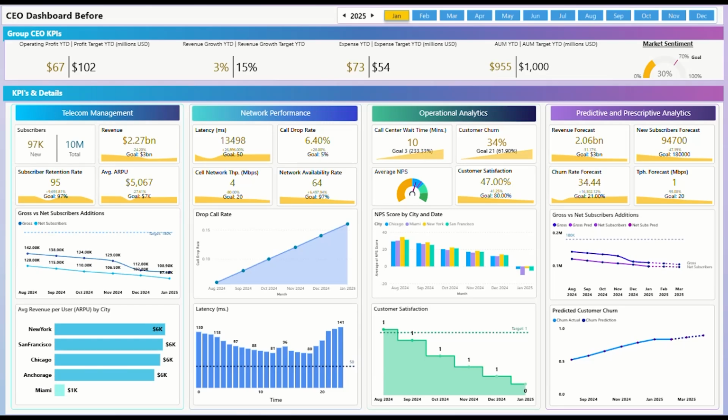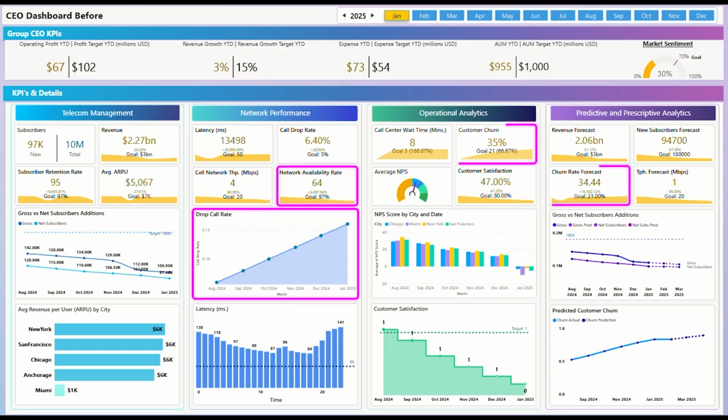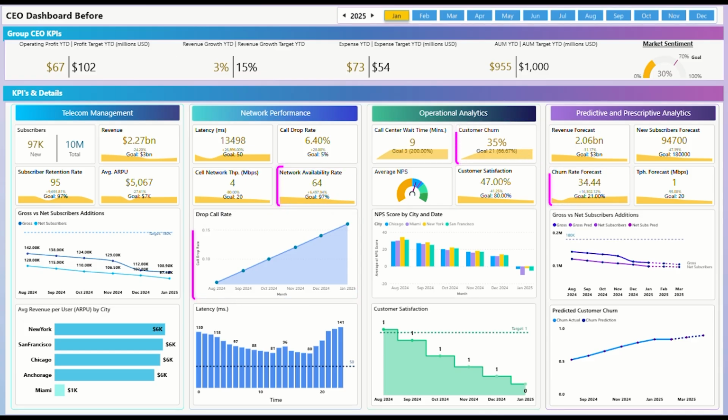Like many telco operators, Zava was facing critical business challenges. Network outages and high call drop rates were driving up customer churn. Customer satisfaction was declining, average revenue per user was under pressure, and revenue growth was falling short of targets. Leaders could see the KPI moving in the wrong direction, but reacting in time was difficult.